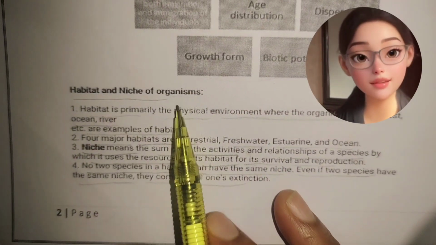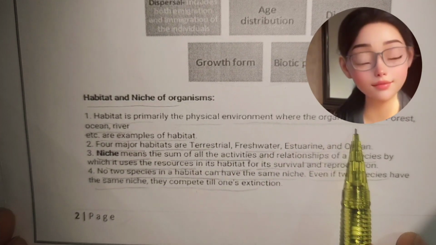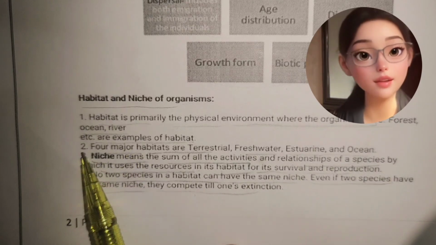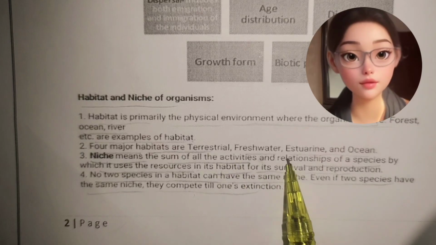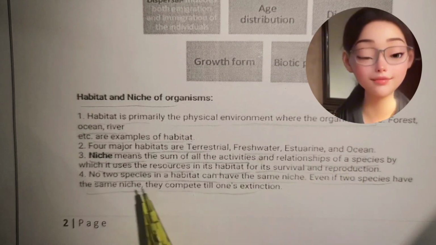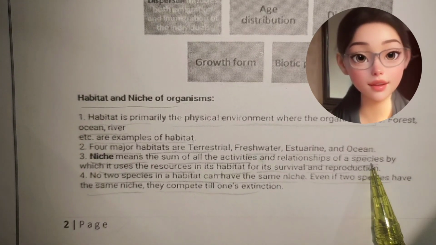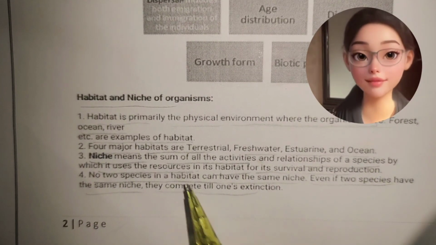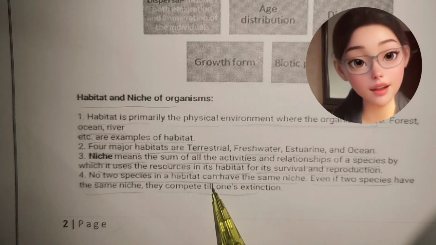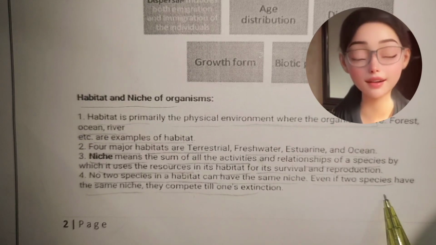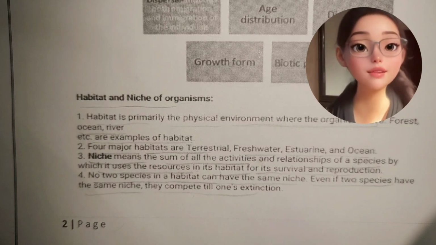Habitat and niche of organisms. Habitat is primarily the physical environment where organisms live. Forest, ocean, river, etc. are examples of habitat. Four major habitats are terrestrial, freshwater, estuarine, and ocean. Niche means the sum of all activities and relationships of a species by which it uses the resources in its habitat for its survival and reproduction. No two species in a habitat can have the same niche. Even if two species have the same niche, they compete till one's extinction.